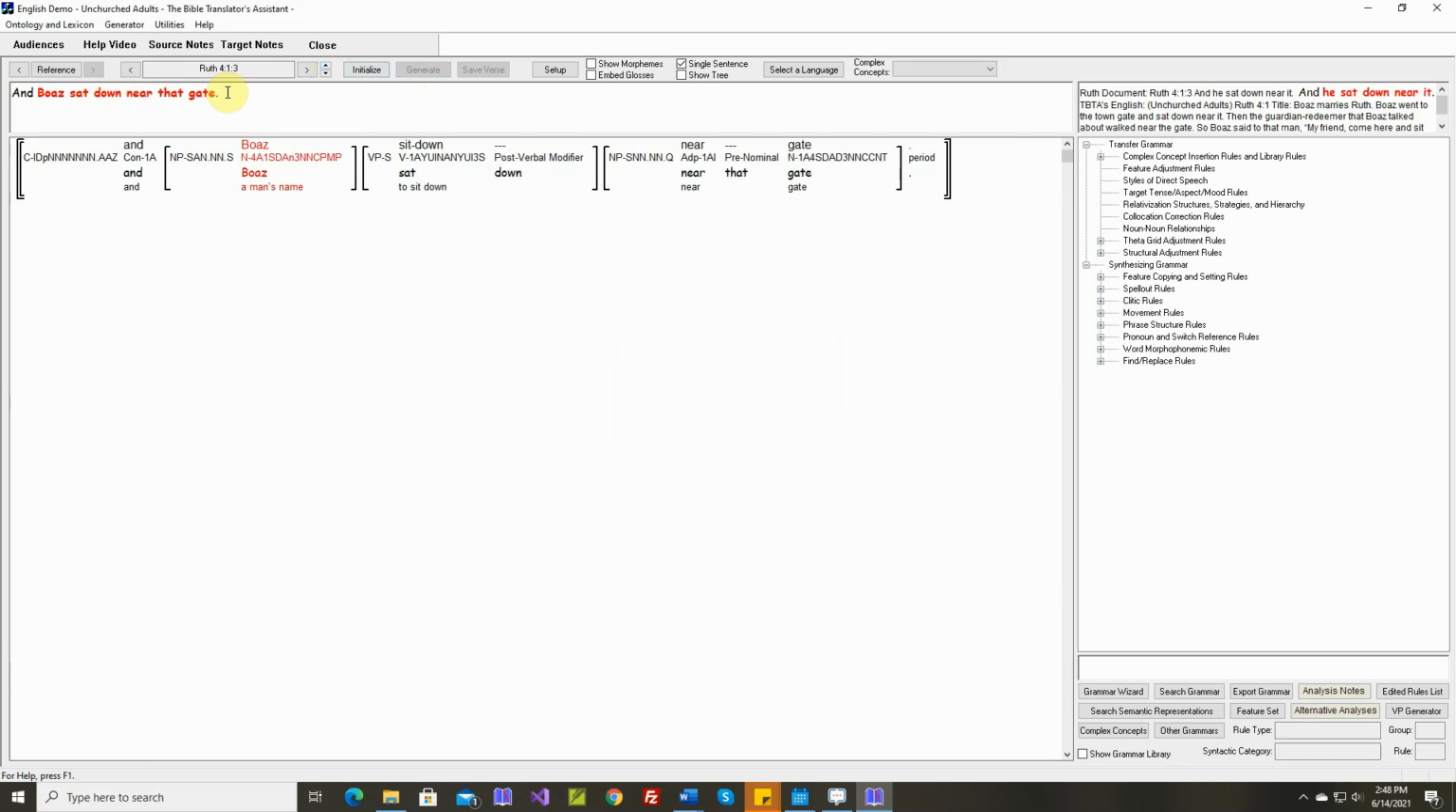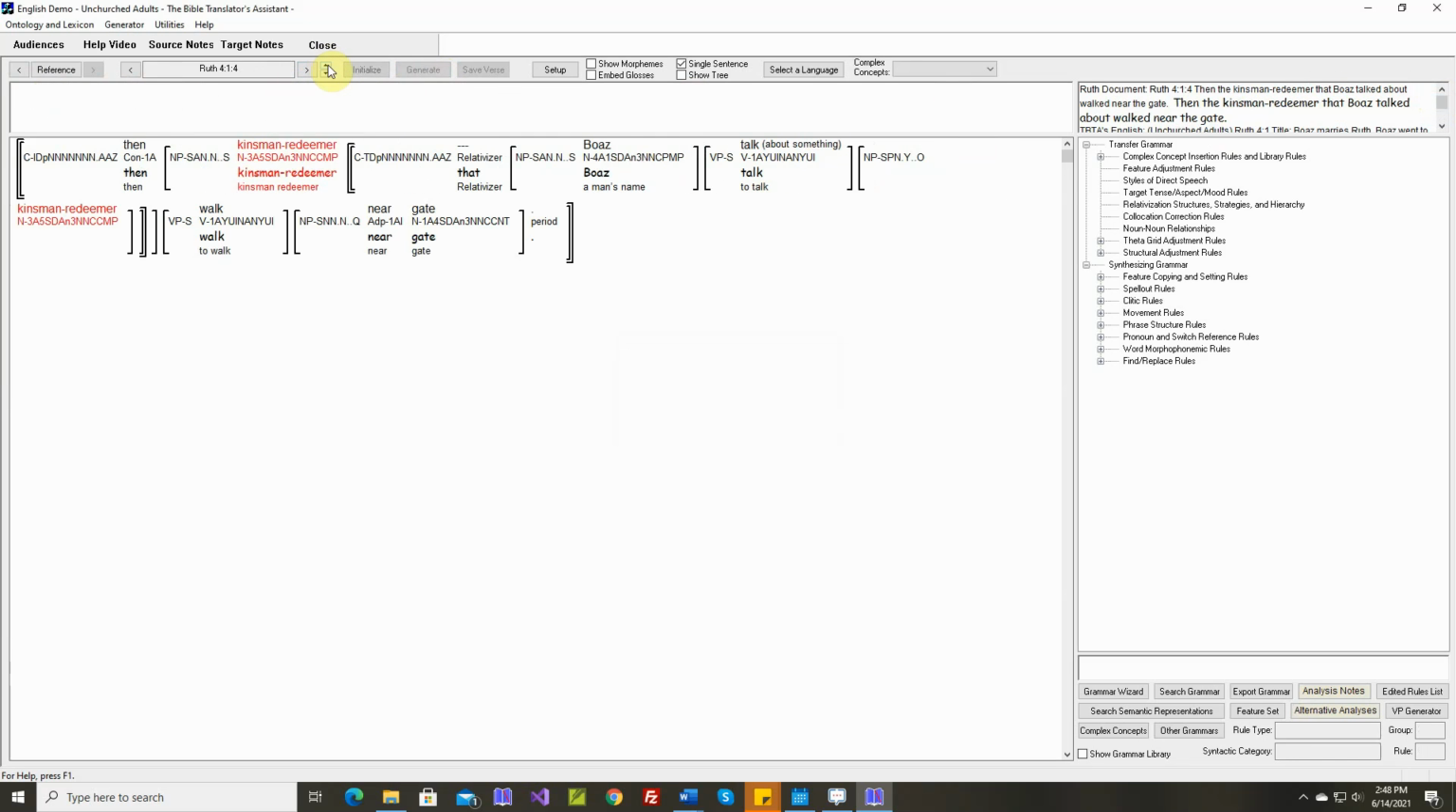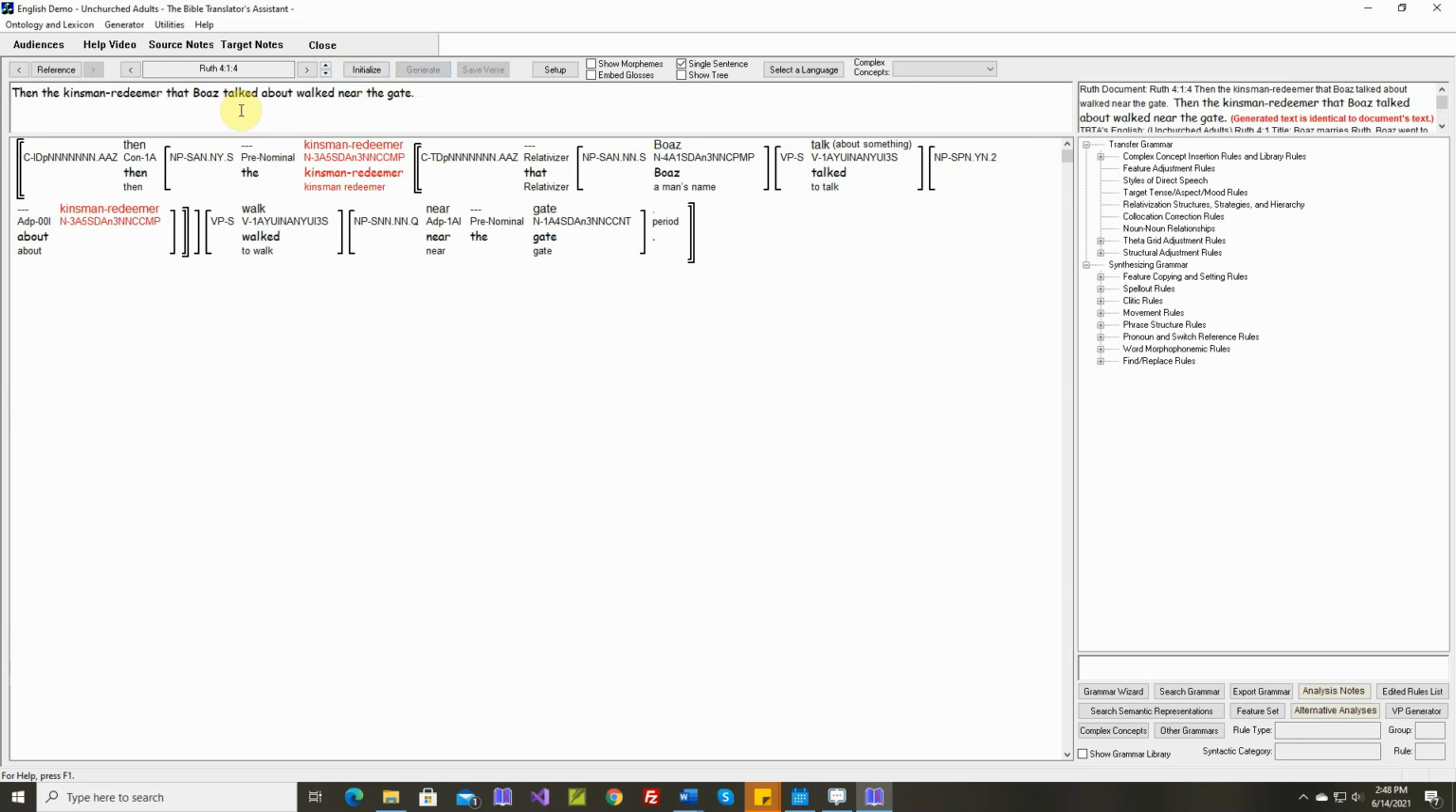And Boaz sat down near that gate, and he sat down near it. Okay, if we tell it to ignore the pronoun here, it in that gate, that's fine. Generated text is identical.